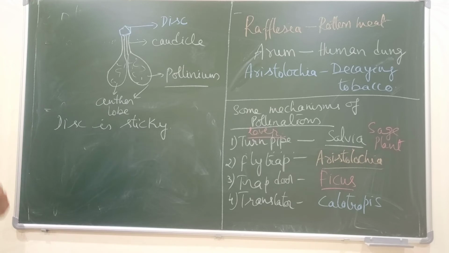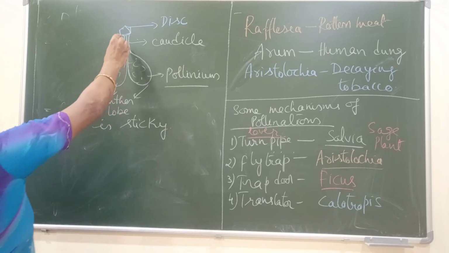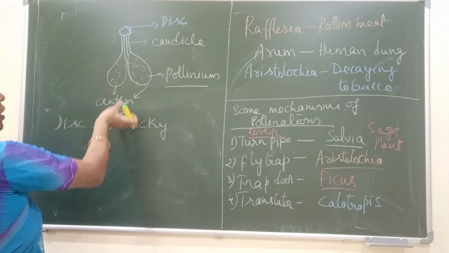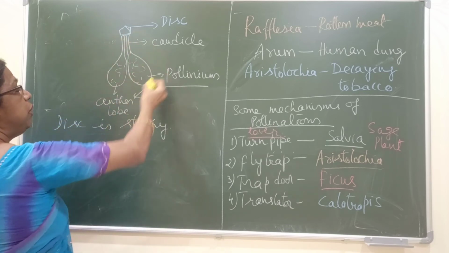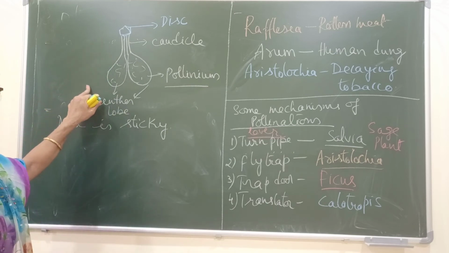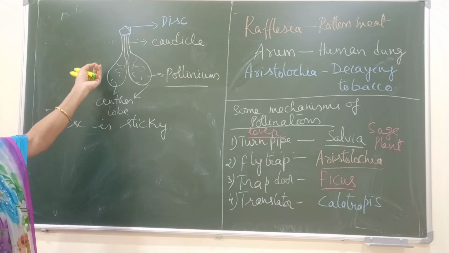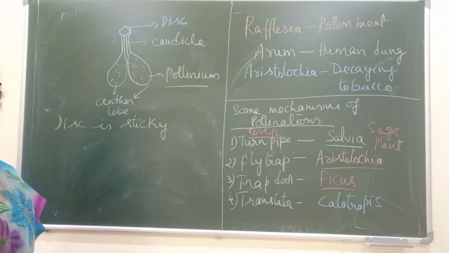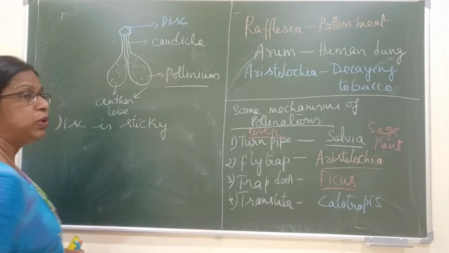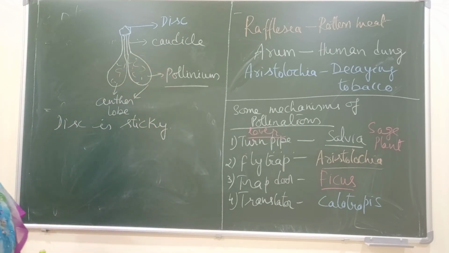When the insect visits the flower, the insect settles on this disc, and when it moves away from the flower, it completely pulls everything in this way. The complete structure is called a translator. So it is completely pulled by the insect. And when it visits another flower, the thin membrane which is covering the pollinium will break, releasing all the pollen grains. So this type of pollination mechanism is called translator mechanism.